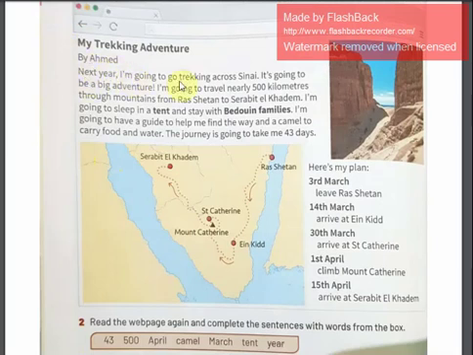Next year, I'm going to go trekking across Sinai. It's going to be a big adventure. I'm going to travel nearly 500 kilometers through mountains from Ras Shaitan to Sarbat el-Qadim. I'm going to sleep in a tent and stay with Bedouin families. I'm going to have a guide to help me find the way and a camel to carry food and water. The journey is going to take me 43 days.